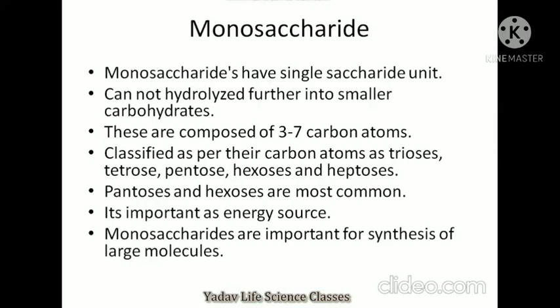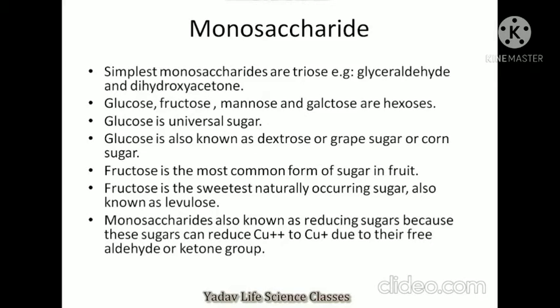Now we will discuss monosaccharide. Monosaccharides have a single saccharide unit and cannot be hydrolyzed further into smaller carbohydrates. These are composed of 3 to 7 carbon atoms, classified as per their carbon atoms as triose, tetrose, pentose, hexose and heptose. Pentose and hexose are the most common sugars. They are important as an energy source. Monosaccharides are important for synthesis of large molecules also.